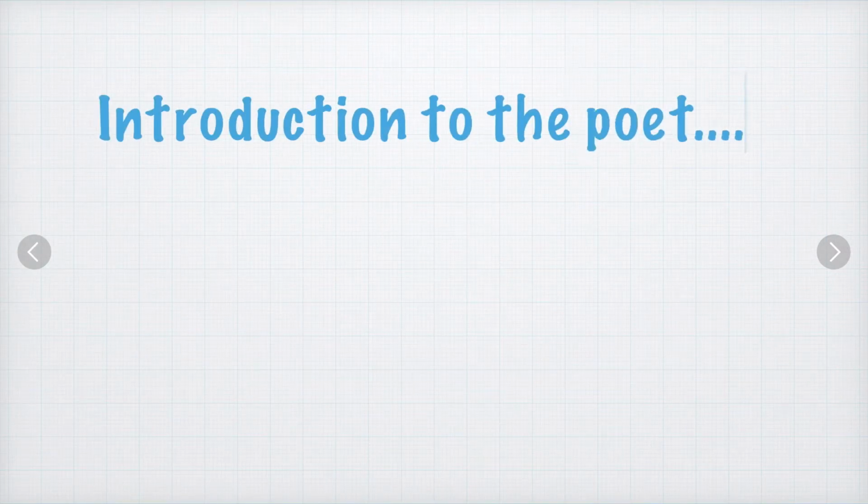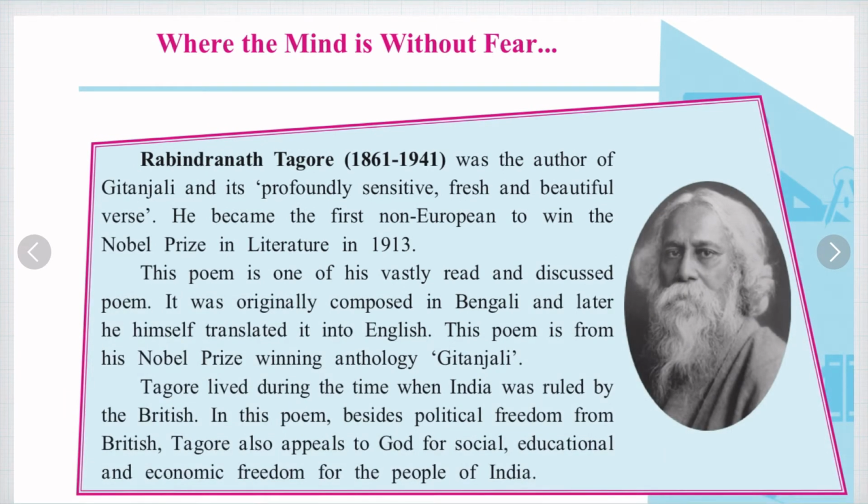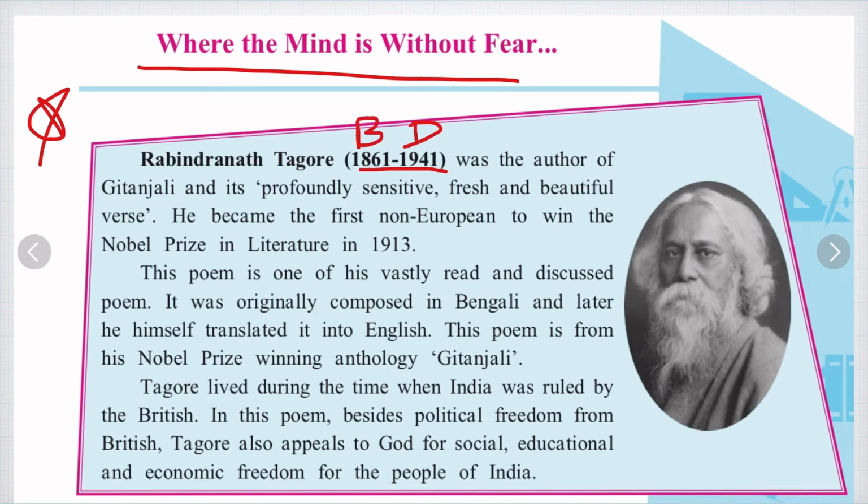Next we have introduction to the poet. Now this poem, Where the Mind is Without Fear, is written by our famous poet Rabindranath Tagore. He is from India, an Indian author. So let us study about Rabindranath Tagore. Rabindranath Tagore, 1861 to 1941, so this is his birth year and this is his death year, was the author of Gitanjali. Gitanjali is a book of poems written by Rabindranath Tagore, a collection of short poems.